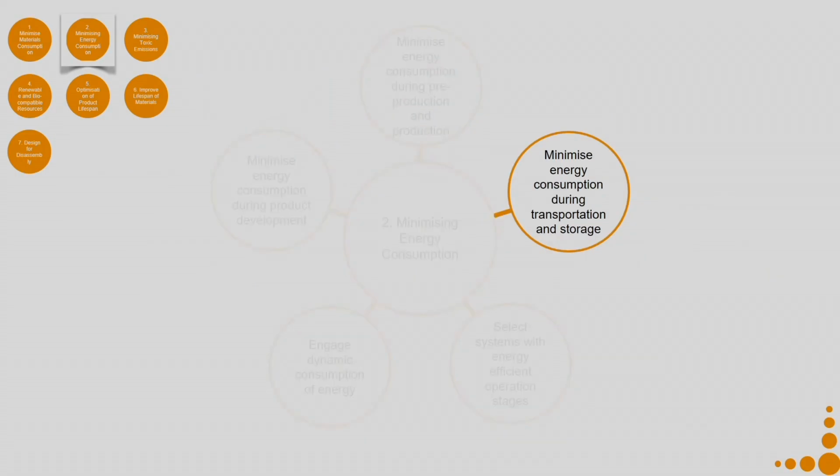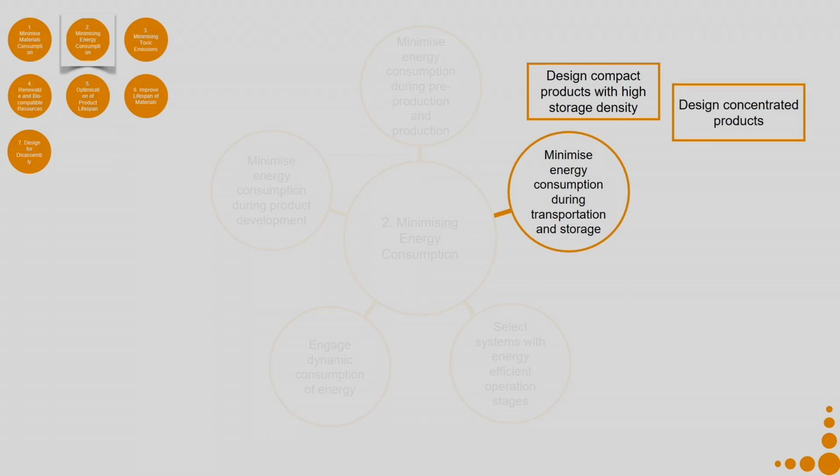Now, minimize energy consumption during transportation and storage. So, design compact products with high storage density. In case you are a person who is designing the product, this is completely related to your work. Design concentrated products. For example, rather than having a very low concentration cleaning product, you can sell it as a concentrate and ask the buyer to mix a certain amount of water or any other solvent to reduce the concentration before using it.